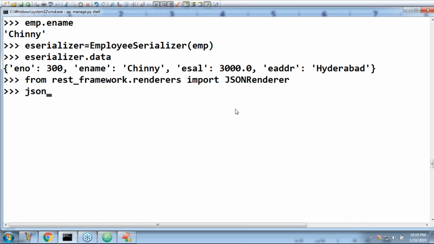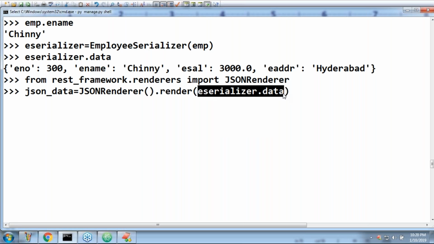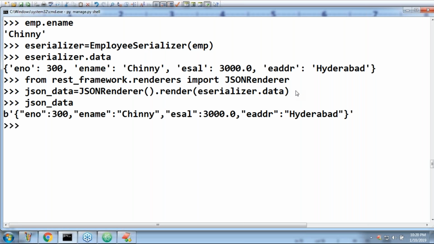Next, json_data is equal to JSONRenderer dot render of serializer dot data, sir. Serializer dot data. Now can you please render serializer data into JSON form? Okay, like render. Now yes, json_data is ready. Now this is the JSON form. Any doubt? Now I hope everyone can understand very easily, sir.